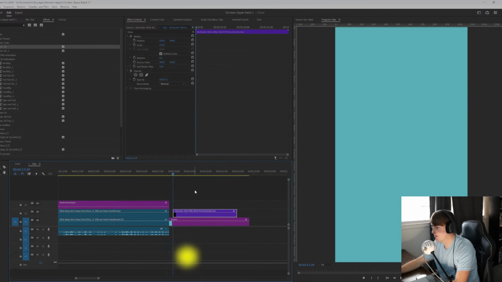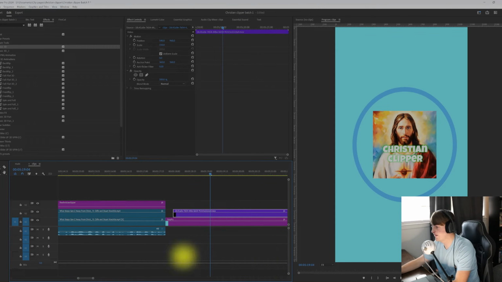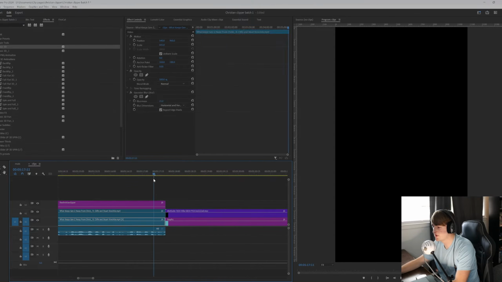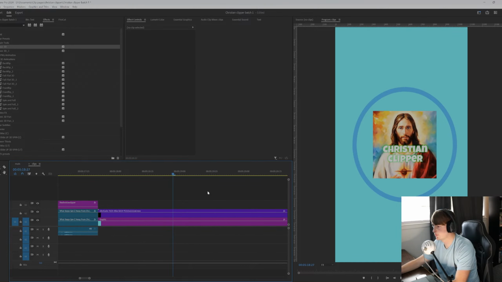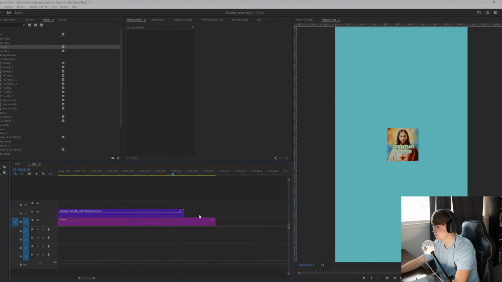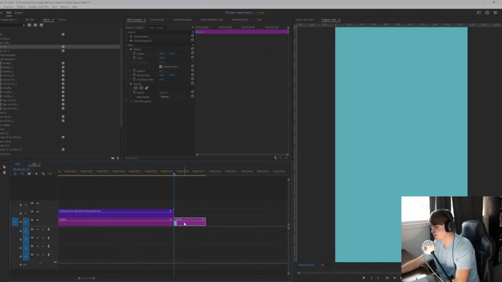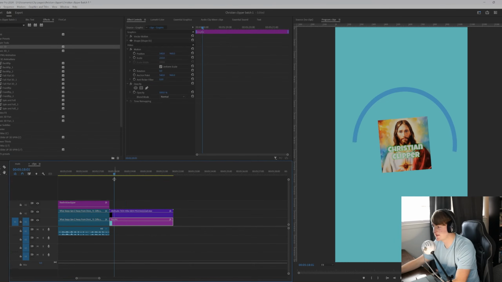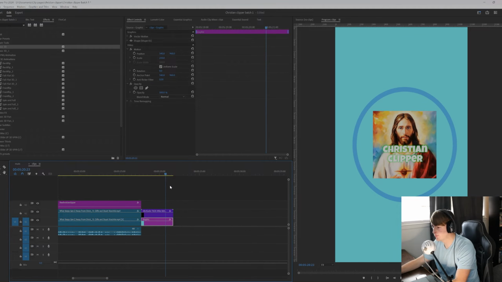So now we have our own outro, and as you can see, we have the watermark, but we can easily remove that by creating a mask. So we're just going to create a mask around the outro. And as you can see, the logo got removed, and here's the outro. So we're going to end it here. So something like that. It doesn't have to be too fancy, just something to where it makes your content look more original. You could also add a follow more text effect, but I'm just going to leave this as is for the outro. So not bad.